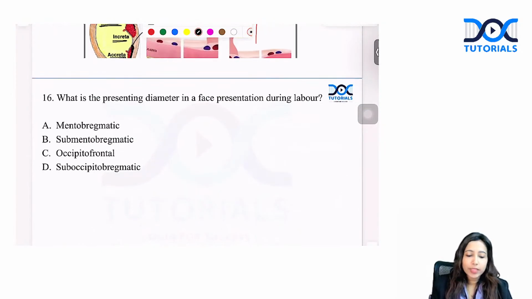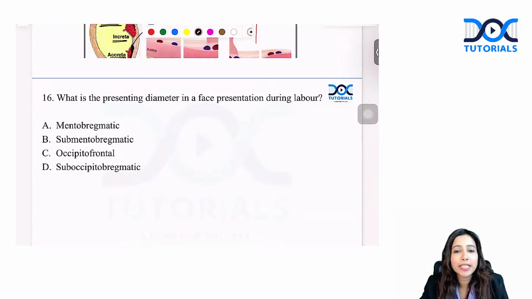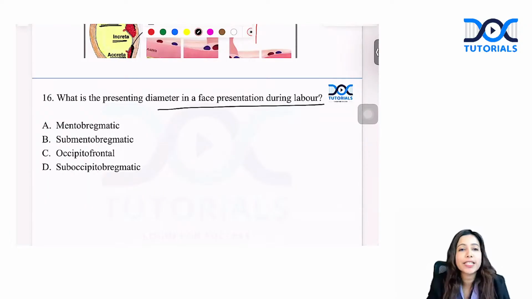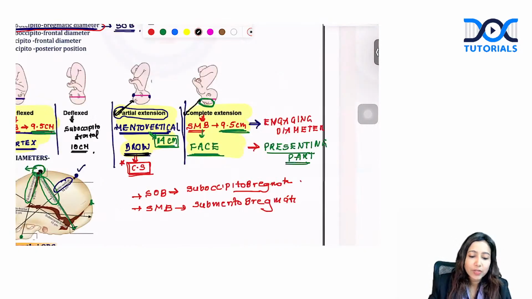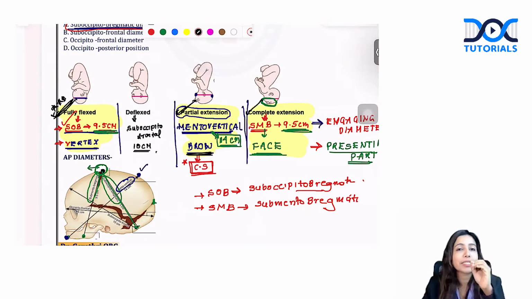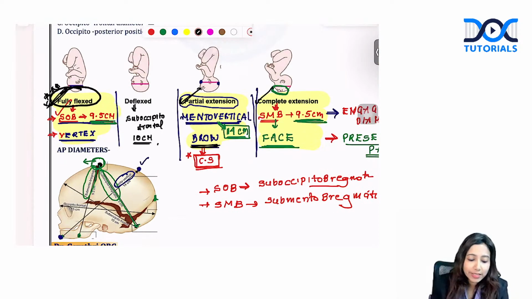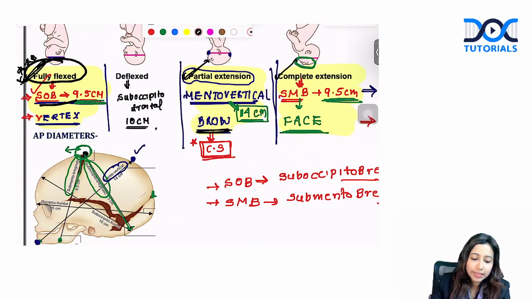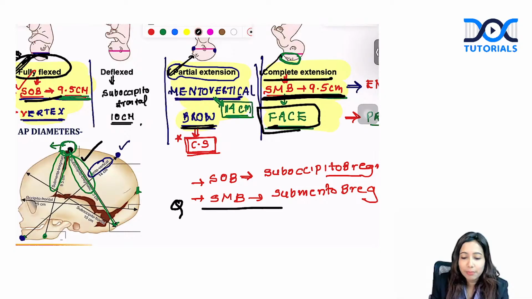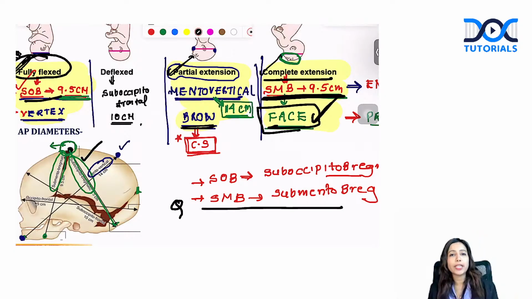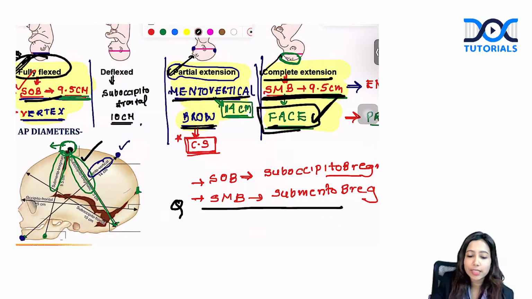Let's have a look at the next question. What is the presenting diameter in face presentation during the time of labor? Depending on what the presentation is, the diameter changes. The most common one is fully flexed. When you have a fully flexed head, it is suboccipitobregmatic. When you have a fully extended head, with the face presenting, then you have submentobregmatic. Submentobregmatic is the one that you get in face, whereas partial extension is mentovertical.